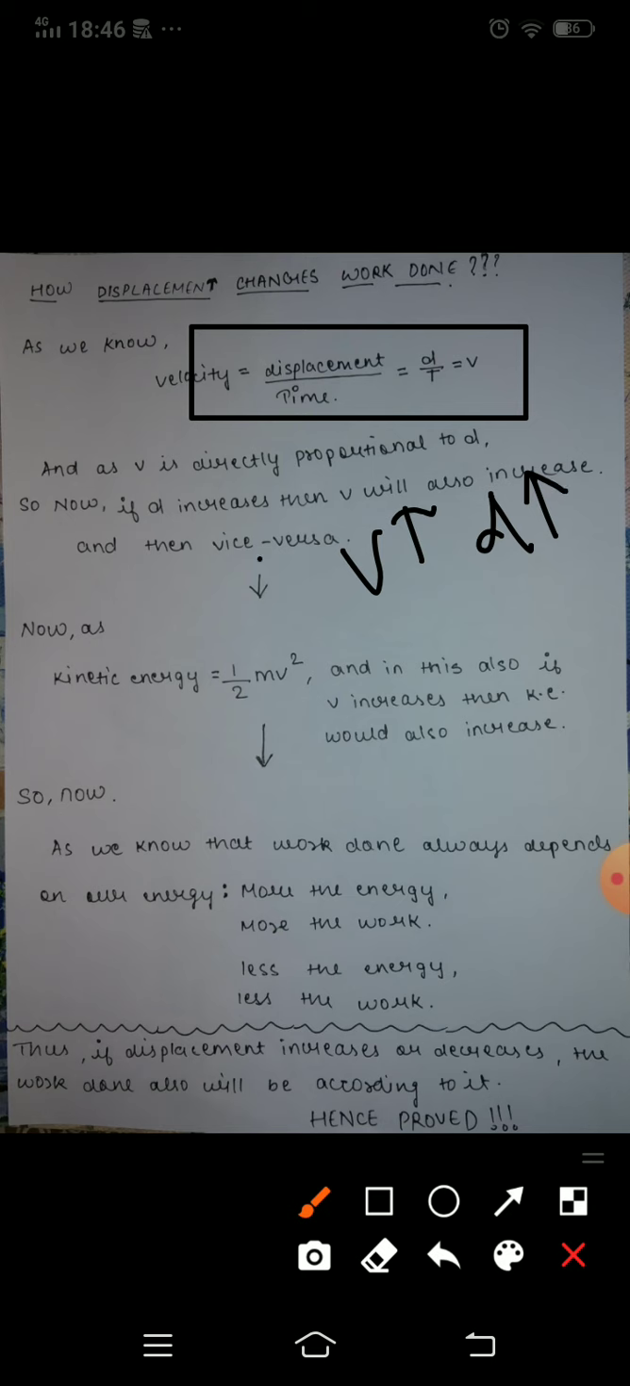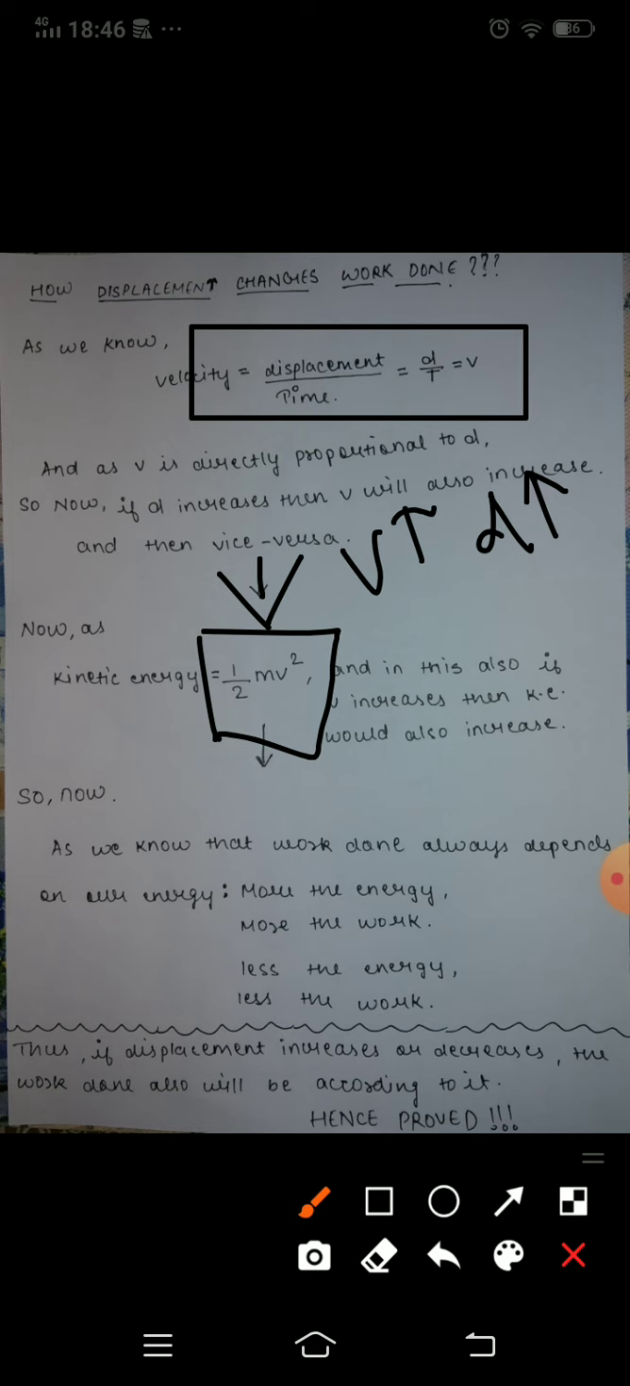Okay, so now let's get to another point, and we start with kinetic energy. So what is kinetic energy? Kinetic energy is the energy possessed by an object when it is in motion. So if I am moving, I am possessing kinetic energy. Its formula is half into mv square. We can also write mv square upon 2.